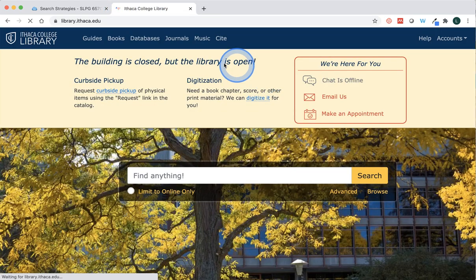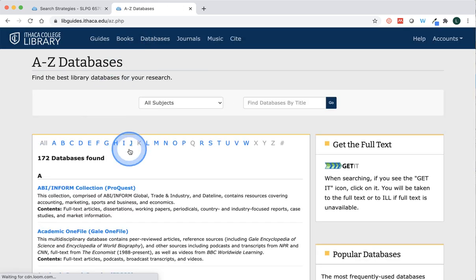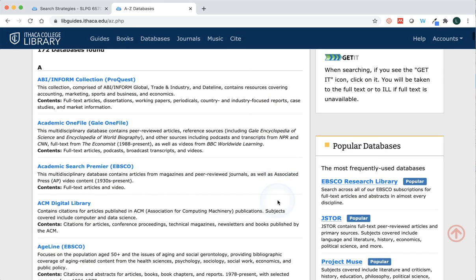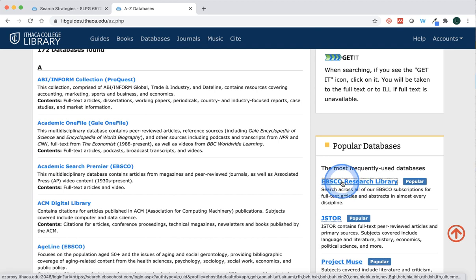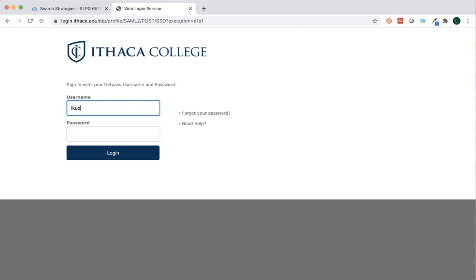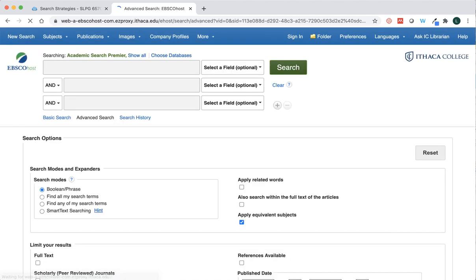I'm going to open up another tab, go to the library's homepage, and click on databases. And here's our A to Z list. What I had demoed yesterday was I had searched all of the EBSCO research libraries together. This includes CINAHL and Medline and ERIC, but you might find that you're getting too much information this way, and so perhaps you'd rather just search Medline or CINAHL as an example, those two being the core biomedical databases. In any case, the topic that I was searching yesterday had to do with aphasia.